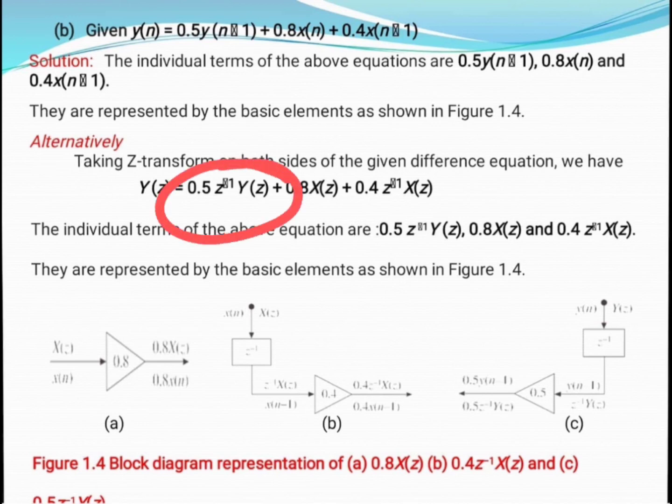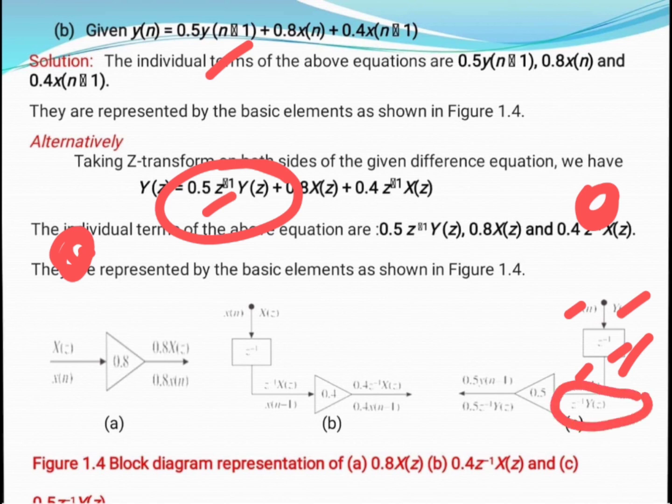So here Y of z is implemented from this particular part, because output is always in this part and input is always in this part. So we took y of n, and y of n minus 1 needs to be implemented. So we use a delay function and we have y of n minus 1. Likewise, when we take the z transform form, this is nothing but Y of z multiplied by the delay function, which is z to the power minus 1, and the output will be z to the power minus 1 of Y of z.